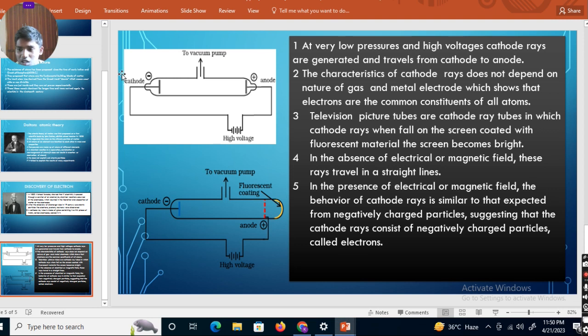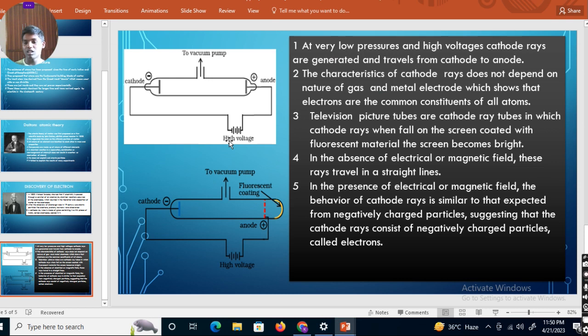Now, in the absence of electrical or magnetic field, these rays travel in straight lines. So, when there is an absence of electrical or magnetic field in the space, the rays travel in a straight line. The rays travel from cathode to anode in a straight line when we do not apply any electrical or magnetic field.